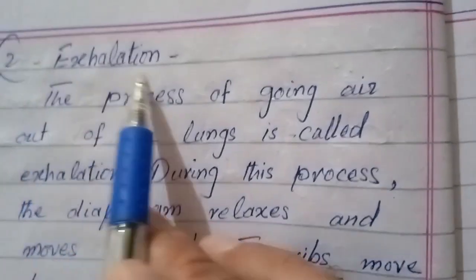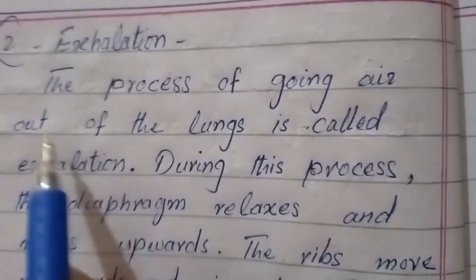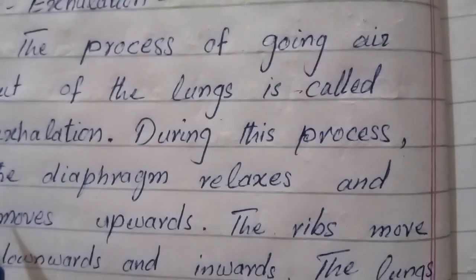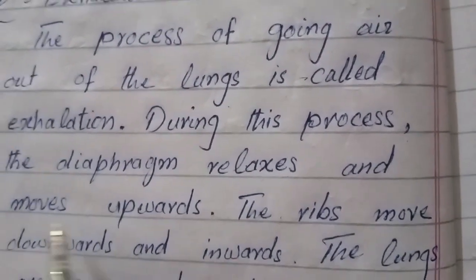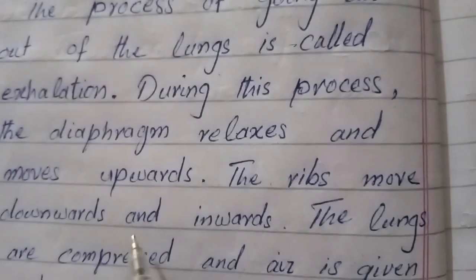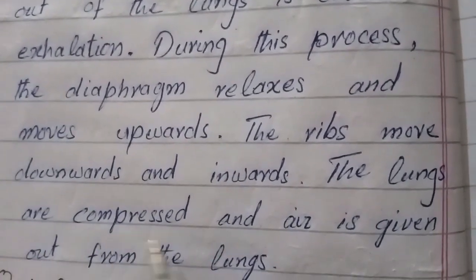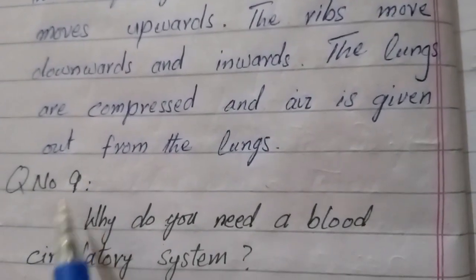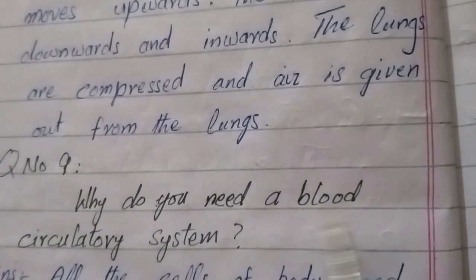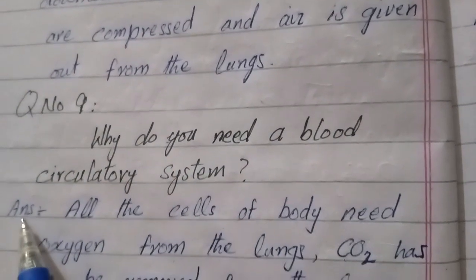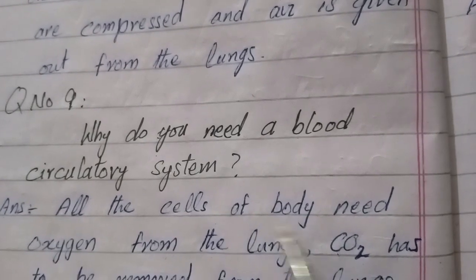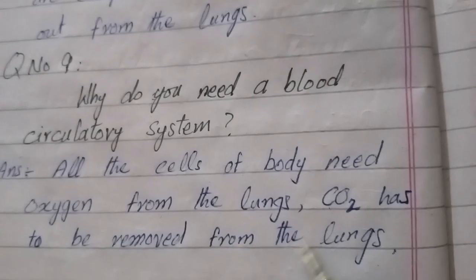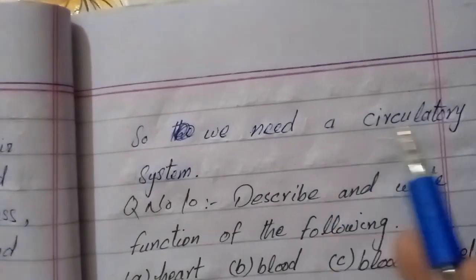Number 2. Exhalation. The process of moving air out of the lungs is called exhalation. During this process, the diaphragm relaxes and moves upwards, the ribs move downwards and inwards, the lungs are compressed, and air is given out from the lungs. Question number 9. Why do you need a blood circulatory system? Answer. All the cells of the body need oxygen from the lungs. CO2 has to be removed from the lungs, so we need a circulatory system.